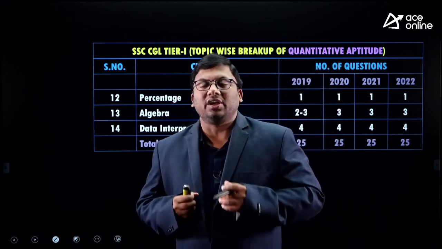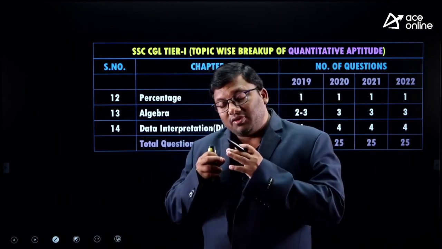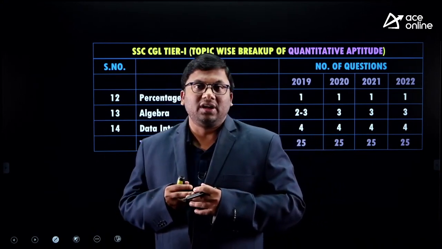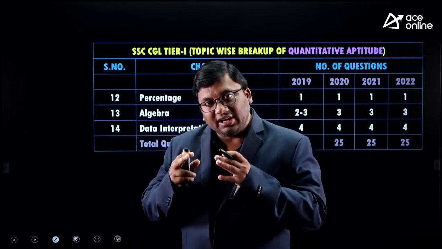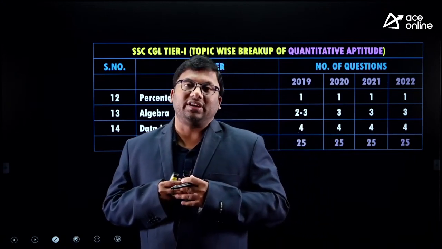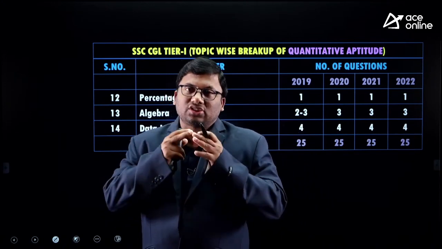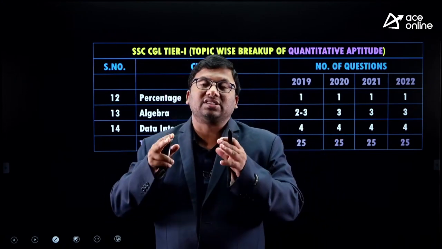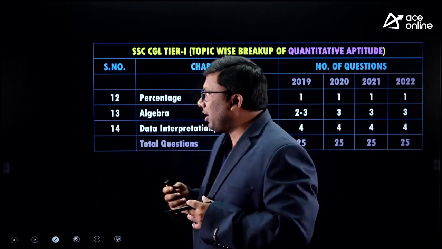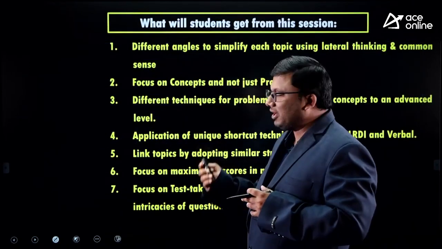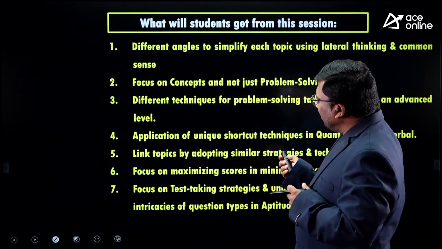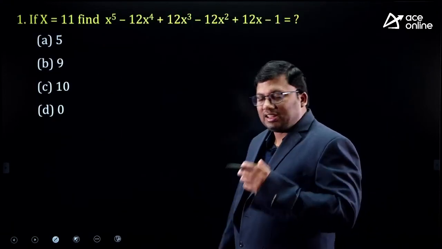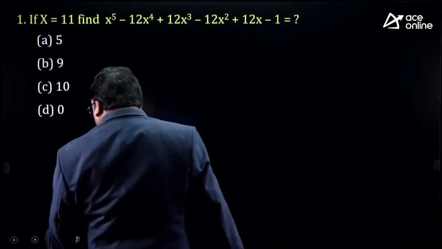Sir, what will we do in today's class? We will take some previous year questions from an SSC CGL paper, and instead of solving them in a traditional method, we will try to solve them in an ACE online way. ACE online way is the easiest way, the best way, and the fastest way to solve the problems. Let us get into problem solving. These are some of the things which we do, and these are some of the things which we do not do. See the first question.